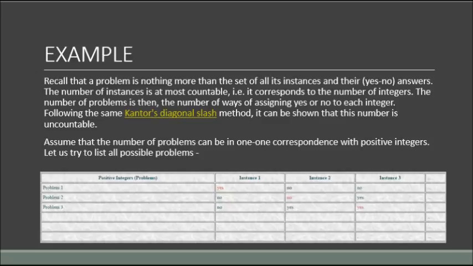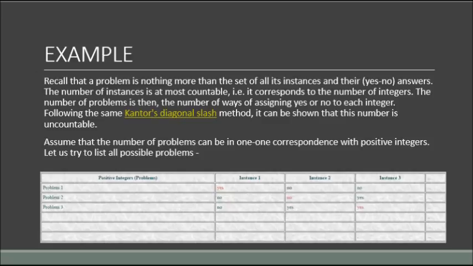Recall that a problem is nothing more than the set of all instances and their answers. The number of instances is at most countable, that is, it corresponds to the number of integers. The number of problems is then the number of ways of assigning yes or no to each integer. Following the same Cantor's diagonal slash method, it can be shown that the number is uncountable. Assume that the problems can be put in one-to-one correspondence with positive integers. Let us try to list all the possible problems.